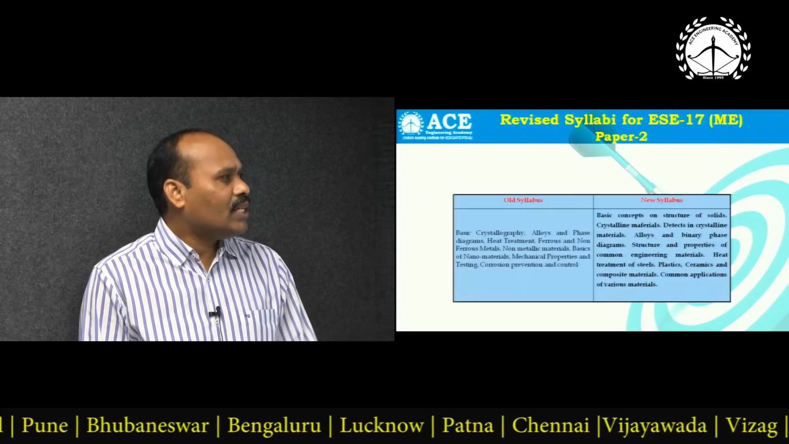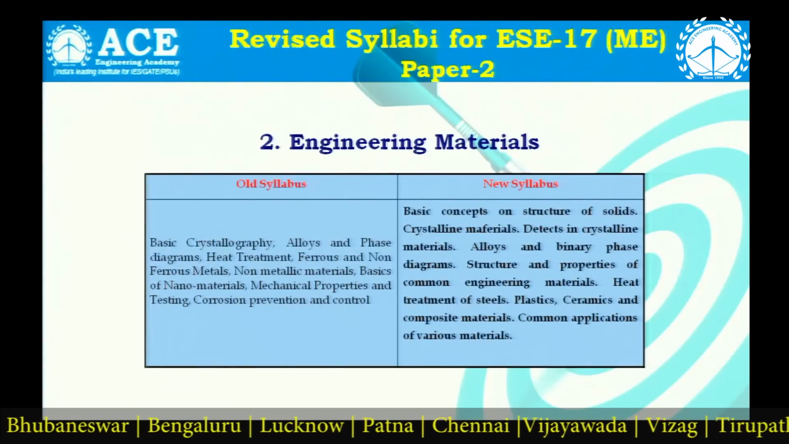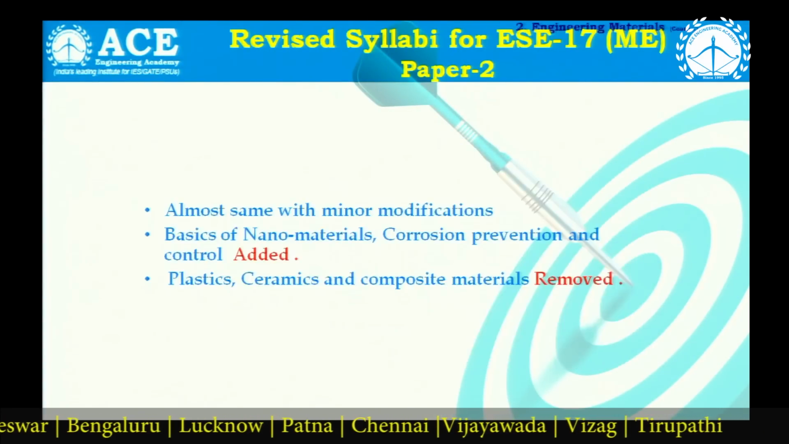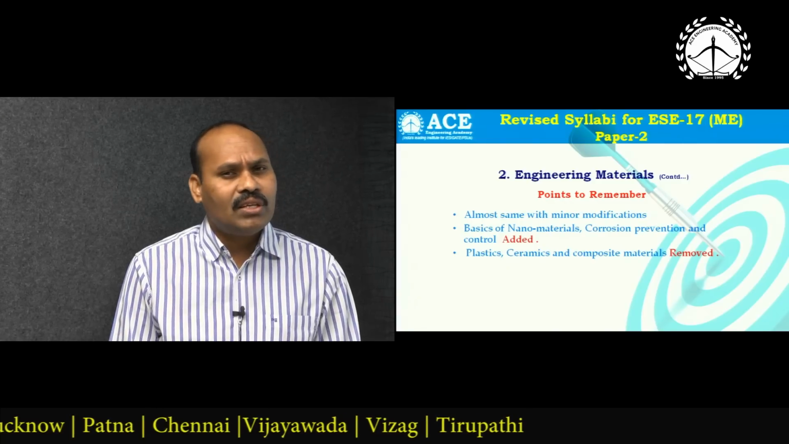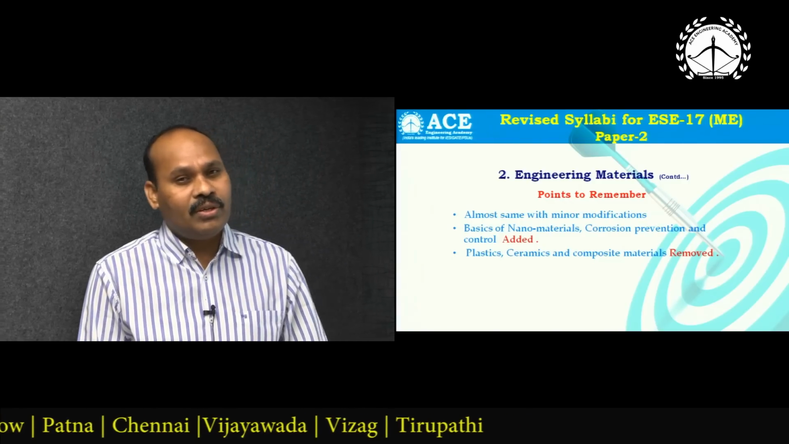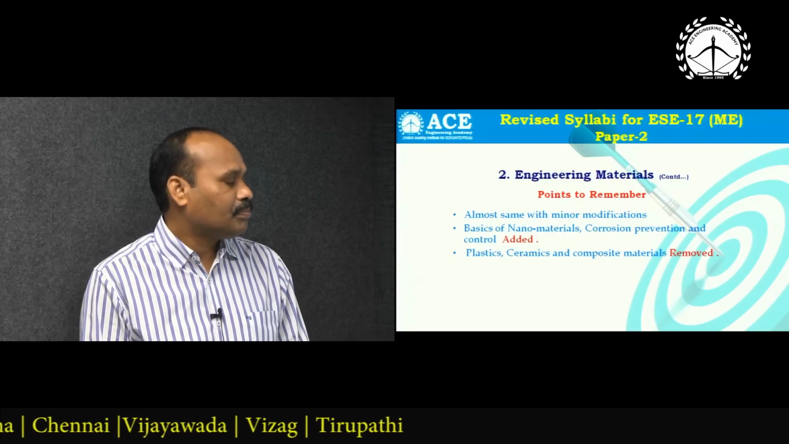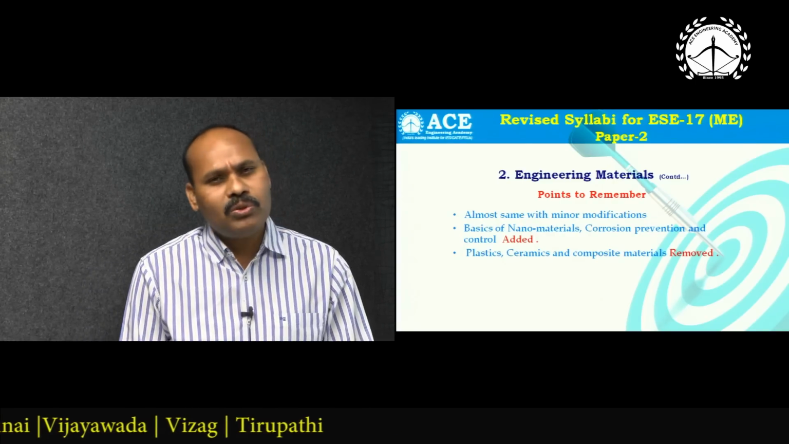Coming to the second subject, engineering materials, there is absolutely no change as far as the syllabus is concerned. They have added a new topic, corrosion resistance and how to prevent corrosion. In place of composite materials, they have added nanomaterials. As you are aware, nanomaterials are advanced, and there are many applications where we use them. Plastics, ceramics and composite materials have almost been removed.